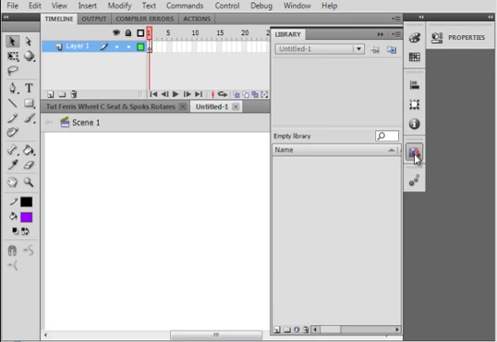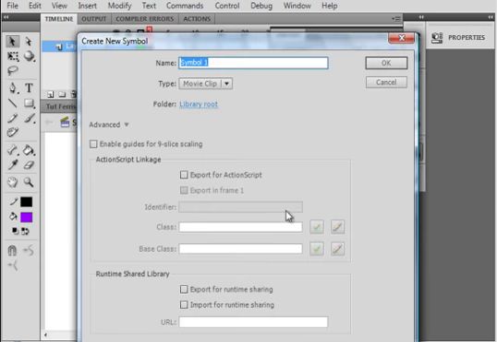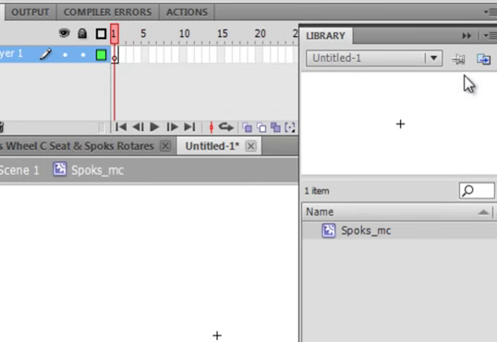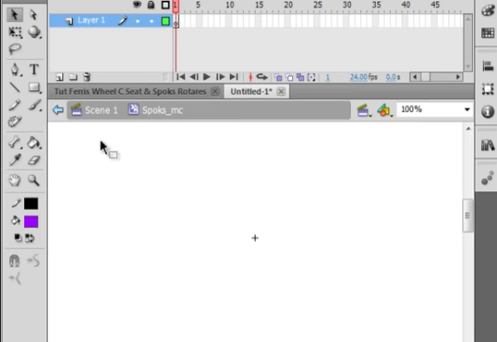Open the library panel, click down here, new symbol. Make sure movie clip is selected and call it spokes, S-P-O-K-E-S, that's how I'm spelling it, _MC. Now we're inside that movie clip. Pick up the straight line tool and draw a line here. Make sure it's straight. All those wiggly lines are out.